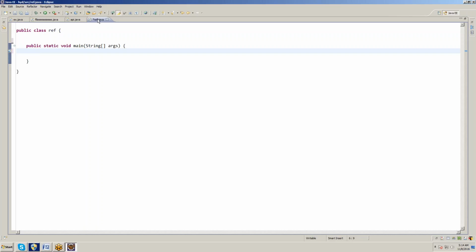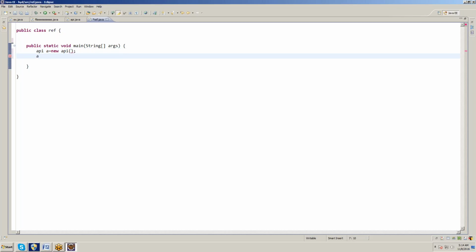Madam, non-static means we can use an object. How to create the object? Using the class name, which is API, the previous class. API a equal to new API with brackets.